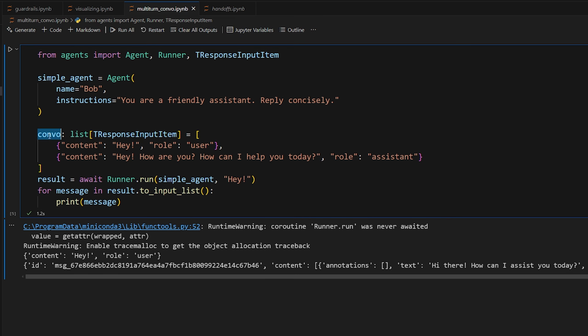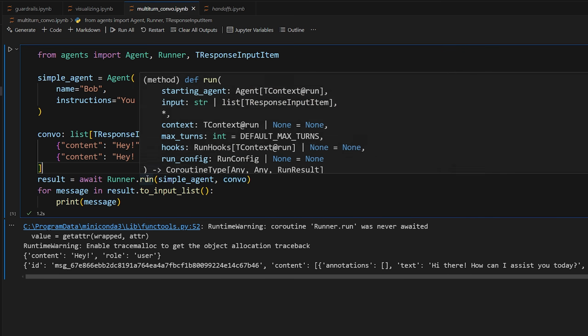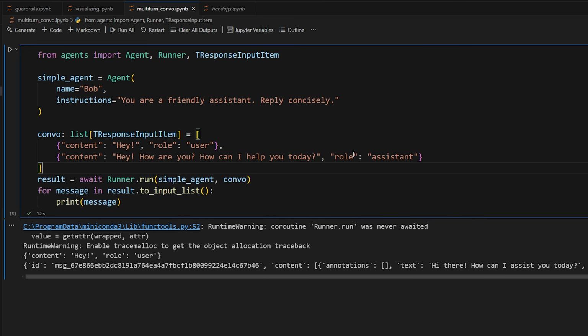So we could take this conversation and simply replace the string we were using before with the actual conversation. This run function accepts both a string as input or a list of TResponseInputItem. So that's why we're doing this. And you can add as many messages as you want. Now let's run it and see what we get.